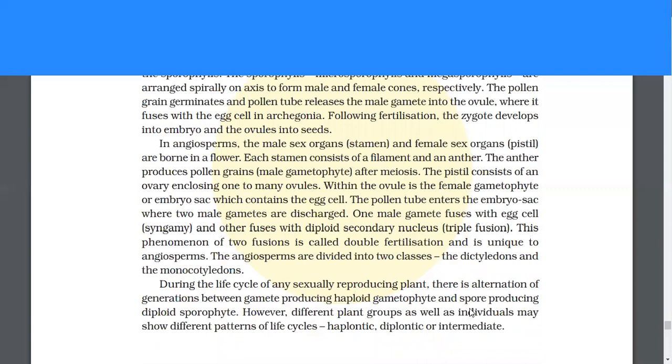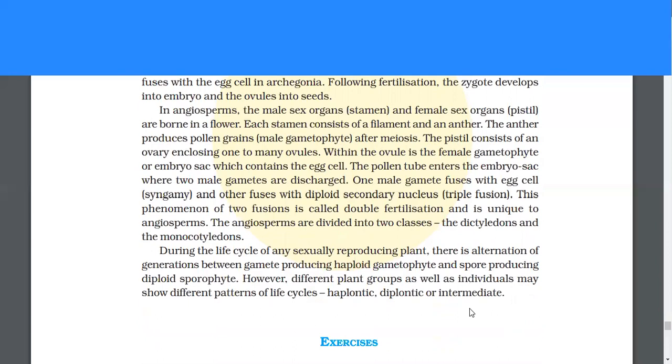In angiosperms, the female sex organ, which is pistil, and the male sex organ, which is stamen, are borne in a flower. Each stamen consists of a filament and an anther. The anther produces pollen grains after meiosis. The pistil consists of an ovary enclosing one to many ovules. Within the ovule is the female gametophyte or embryo sac, which contains the egg cell. The pollen tube enters the embryo sac where two male gametes are discharged. One male gamete fuses with the egg cell and the other fuses with the diploid secondary nucleus. This phenomenon of two fusions is called double fertilization and is unique to the angiosperms. The angiosperms are divided into two classes, the dicotyledons and the monocotyledons.